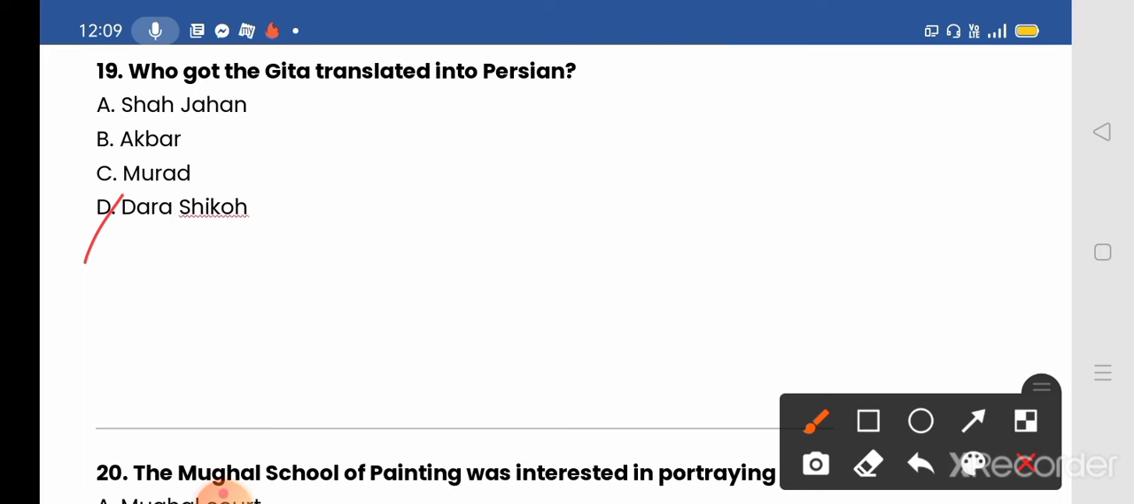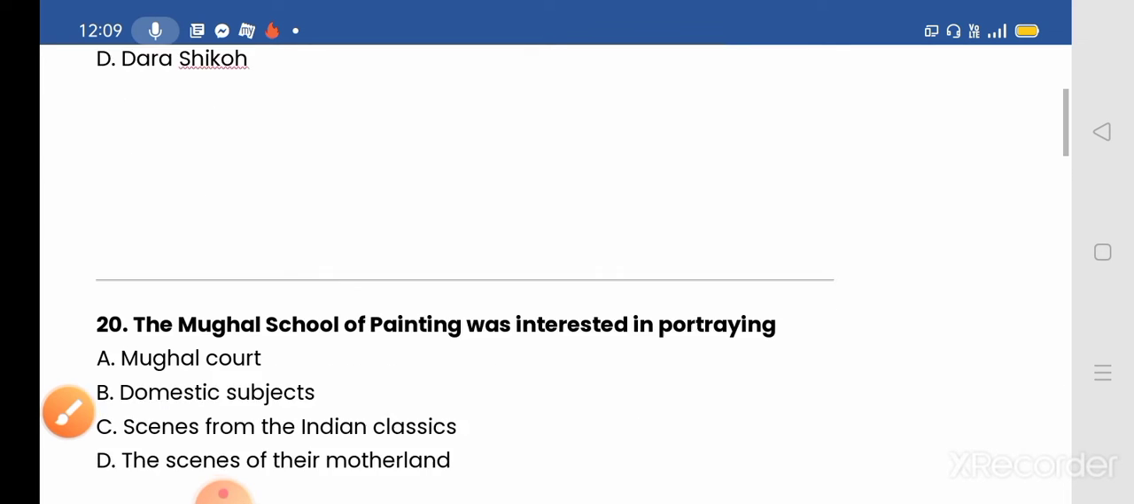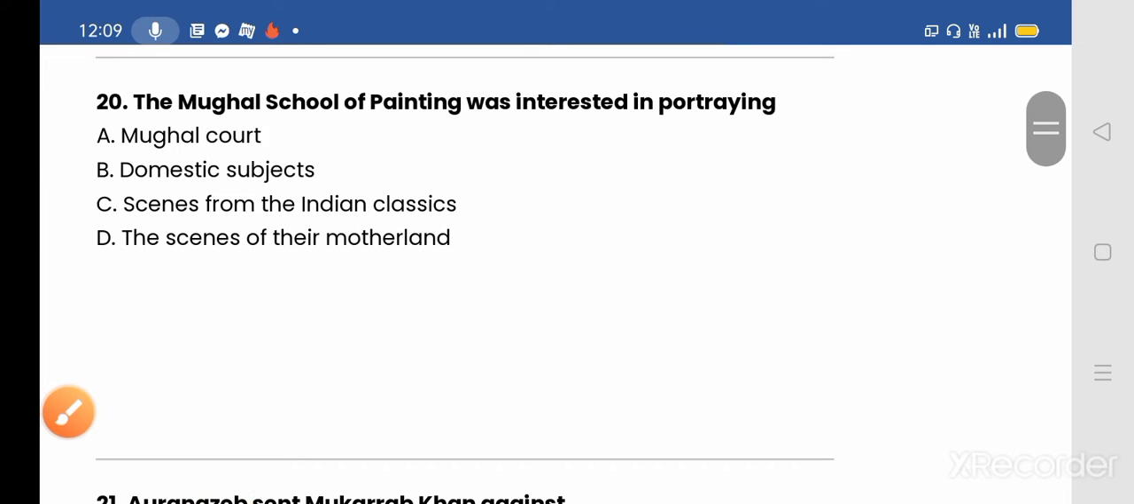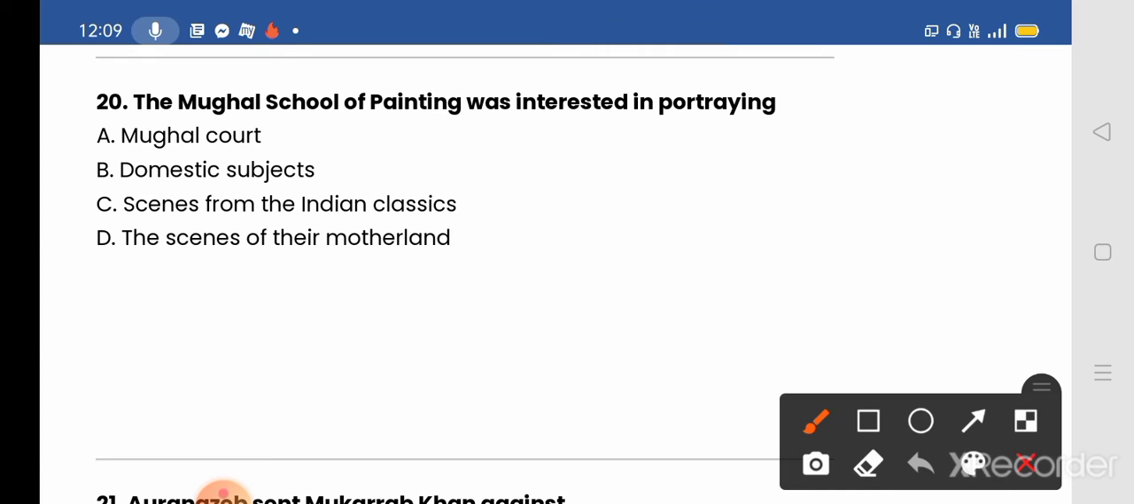Okay, next we move to our next question. Question number 20. The Mughal school of painting was interested in portraying, options given: A, Mughal court; B, domestic subjects; C, scenes from the Indian classics; and D, the scenes of their motherland. And the correct answer will be option number A. Mughal paintings remained confined to the Mughal court and did not reach the people. So the maximum of the Mughal school of paintings was concentrated around the Mughal courts.